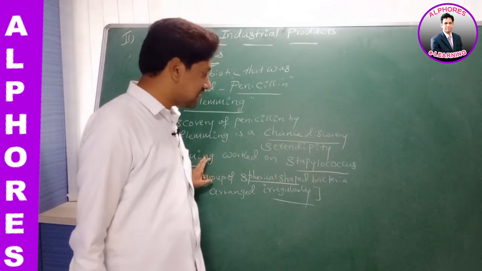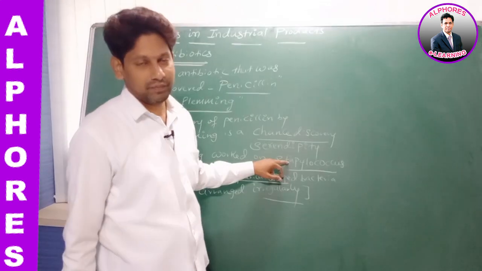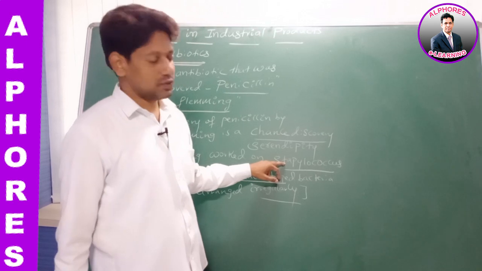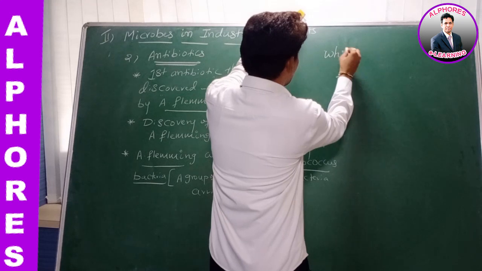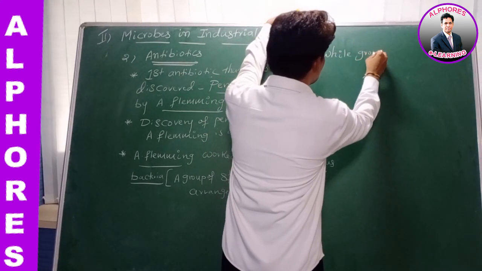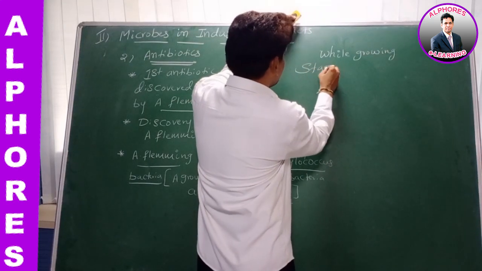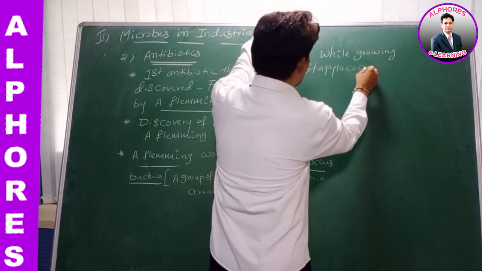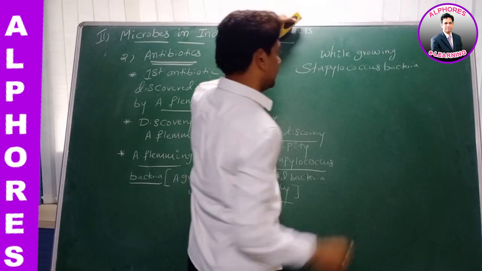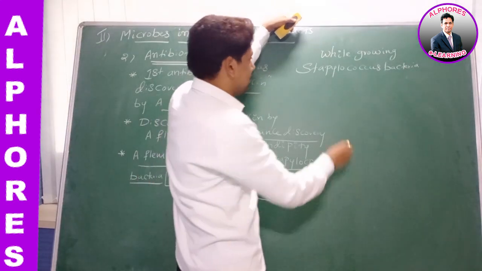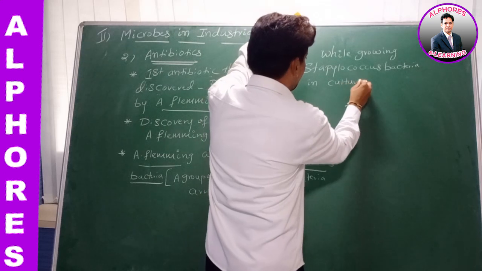So Alexander Fleming started culturing this Staphylococcus bacteria in culture plates.